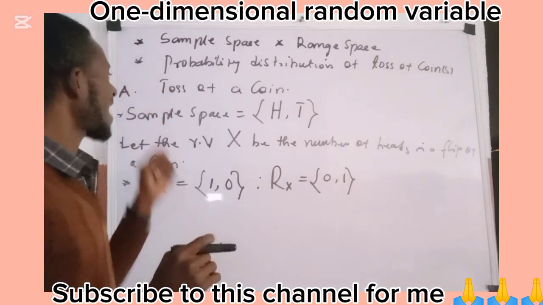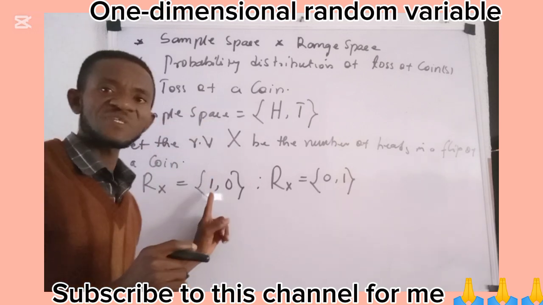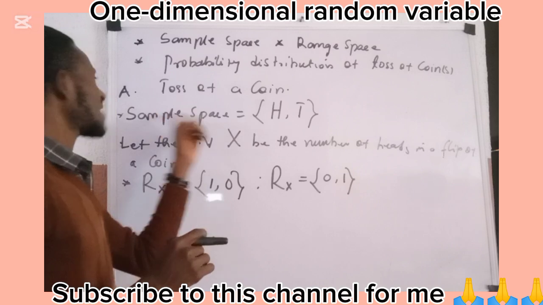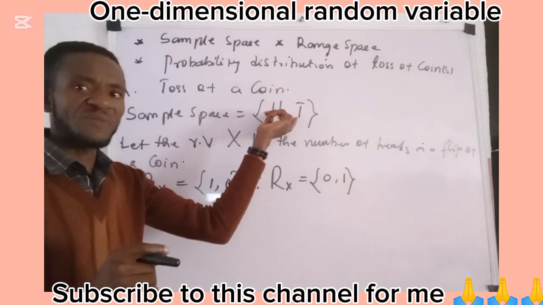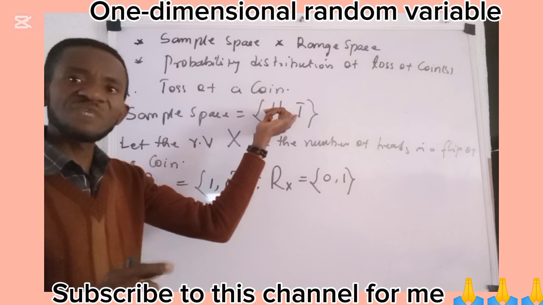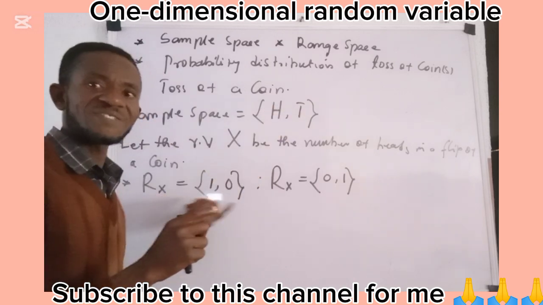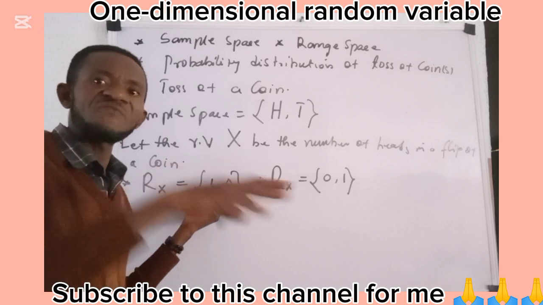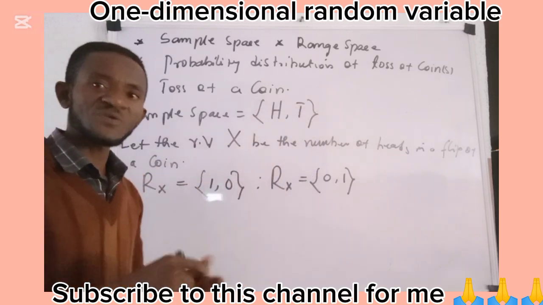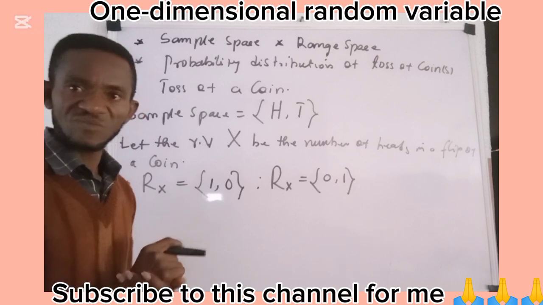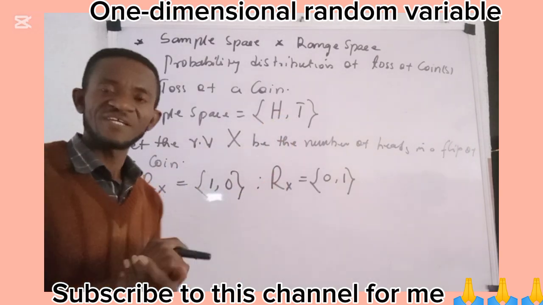Don't you see, while I earlier had said that the sample space and the range space are different. The sample space is the collection of all the possible outcomes of a random experiment, which in this context is the flip of a coin. The range space is the set containing the numerical values assigned to all the possible outcomes of the sample space. So this is a sample space, and this is a range space.